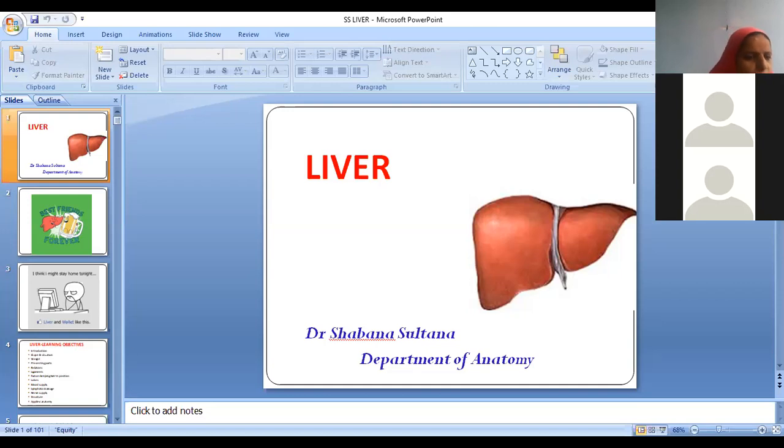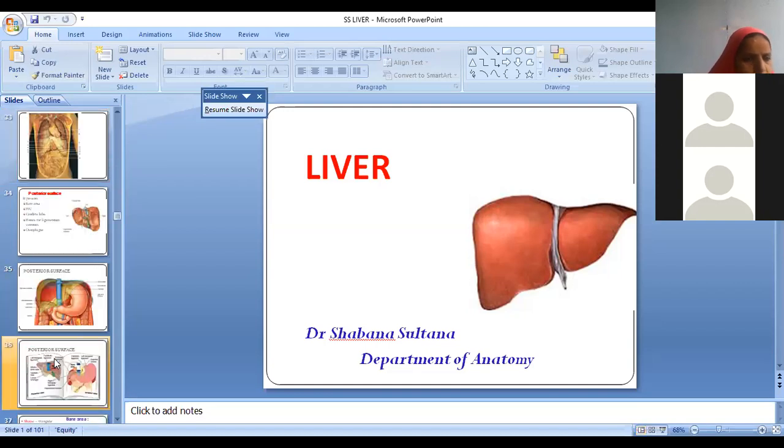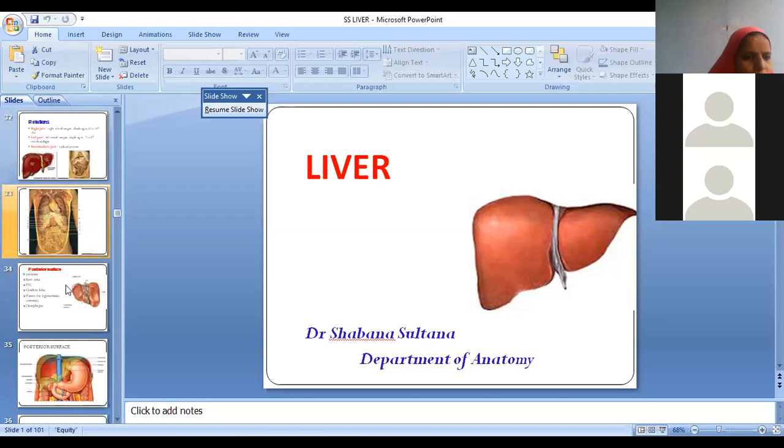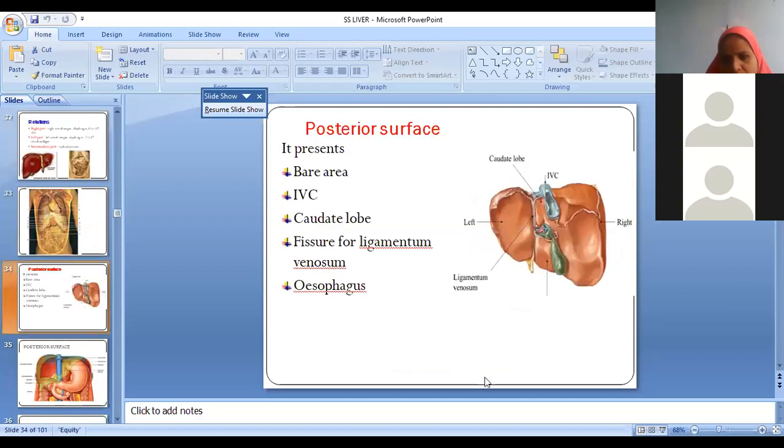So here we were, isn't it? What are you finding on the screen? Posterior surface.